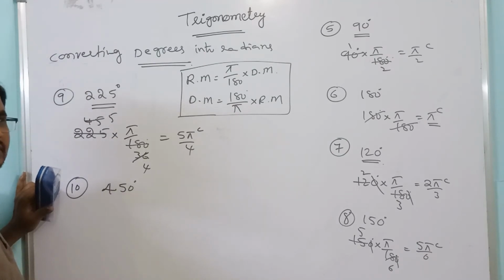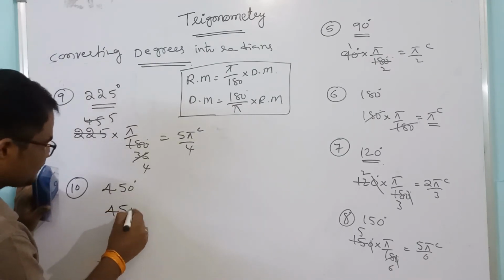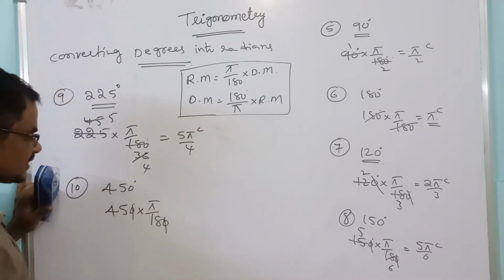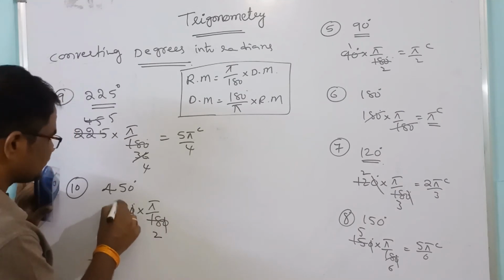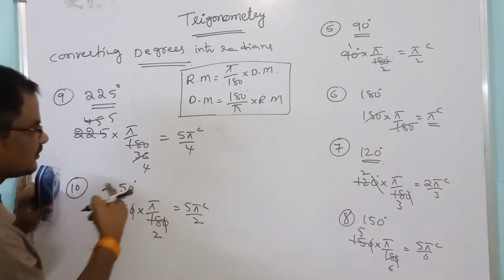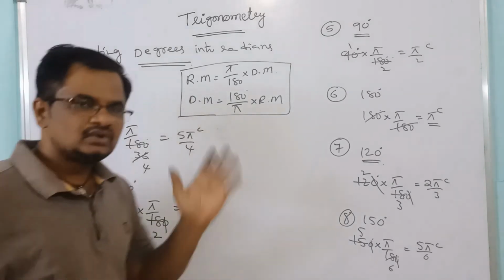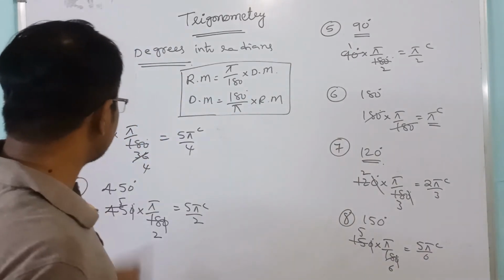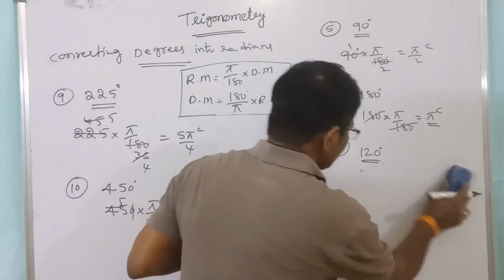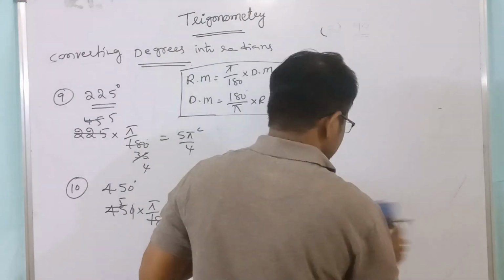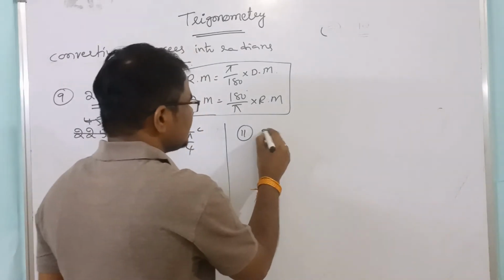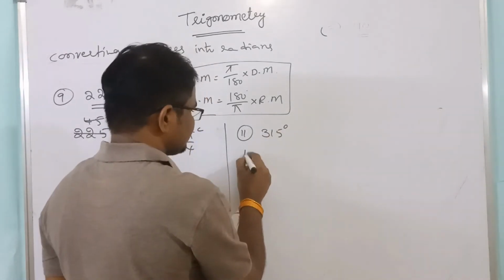Next, suppose 450 degrees. Convert into radians. 450 into pi by 180. Get cancelled. 9 2 times, 9 5 times. Means 5 pi by 2. 90 into 5 is 450. Like this, to convert degrees into radians, multiply the given degree by pi by 180. Right? Now, I will give some practice problems. Later you try these. They are 315 degrees.